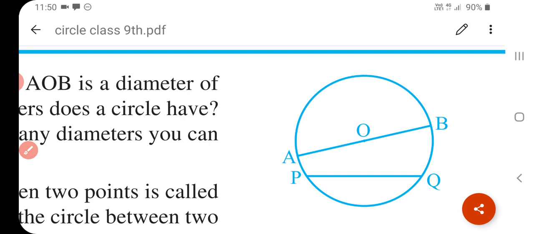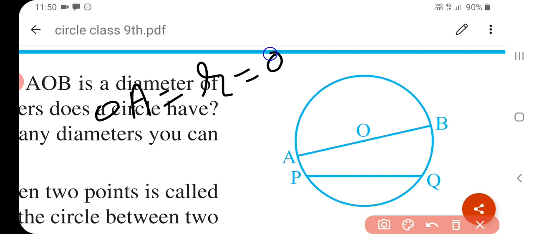In this figure, a diameter of a circle is the longest chord. In the adjoining figure, PQ is a chord of a circle and AOB is a diameter of the circle, where OA and OB are the radius of the circle. So OA is equal to r is equal to OB because it's the radius.